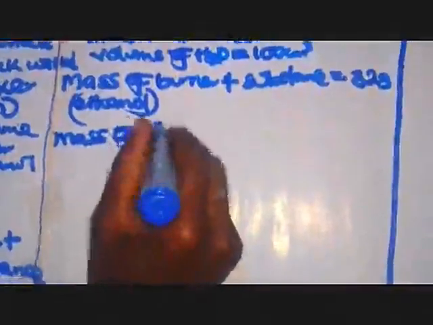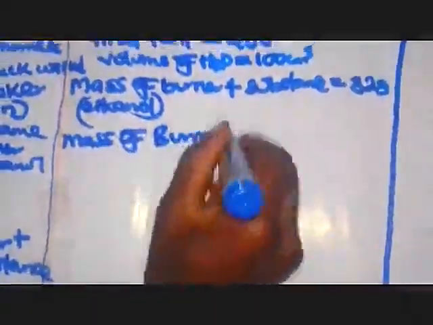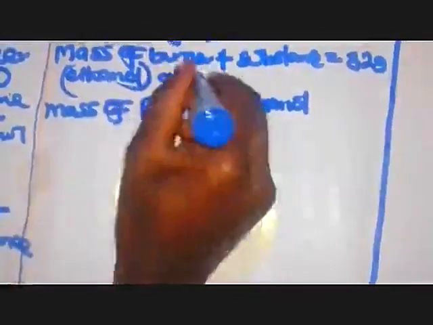Then we have the mass of the burner plus ethanol, which is our substance, at the end of the experiment. Let us assume that they are reduced to 30 grams.